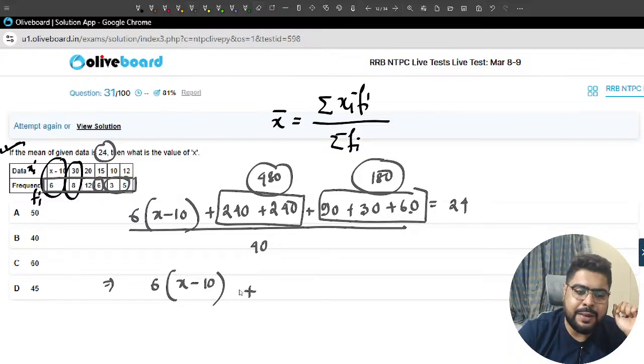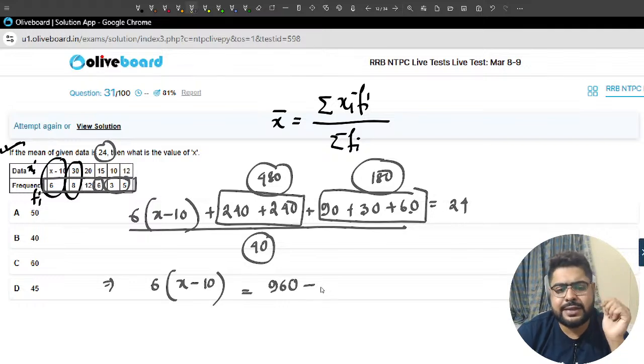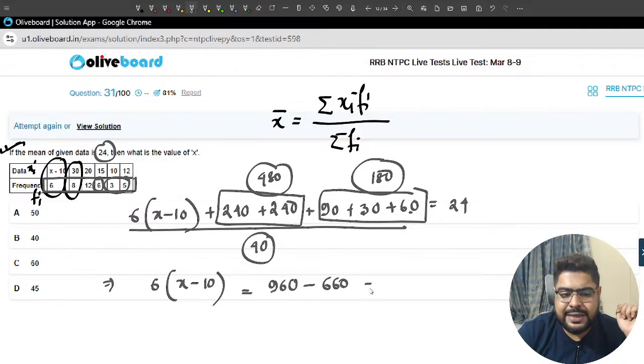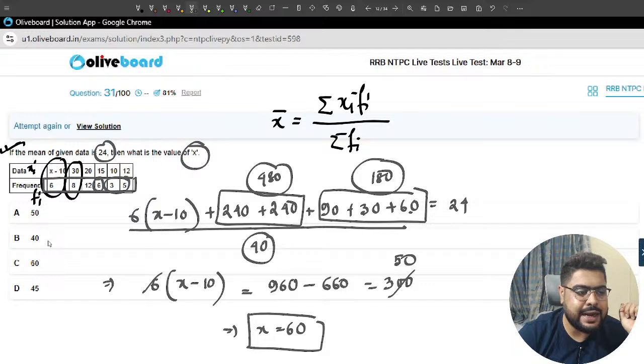So simply by calculating, can I say it is 24 into 40? That is 960. Minus this was how much? 680 minus this 660. So that is 300, sir. 300 means this is 50, sir. The x value is, sir, 60. The value of x that they are asking, that is option number C, sir, 60.